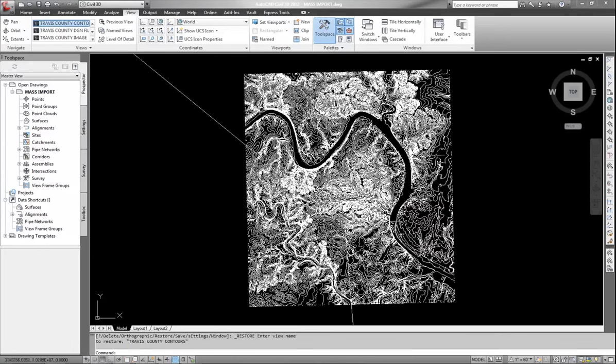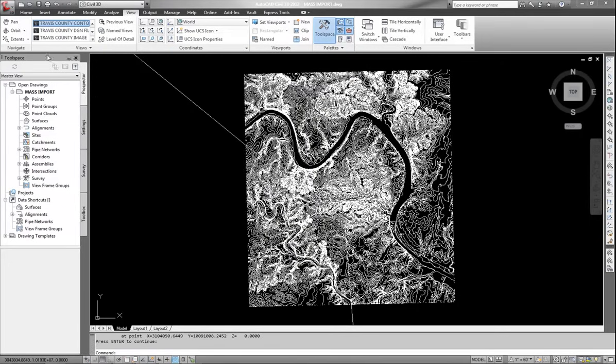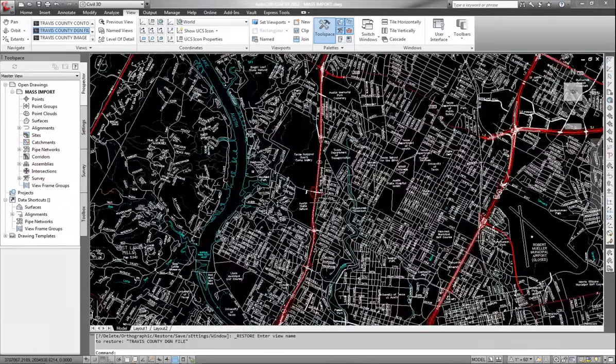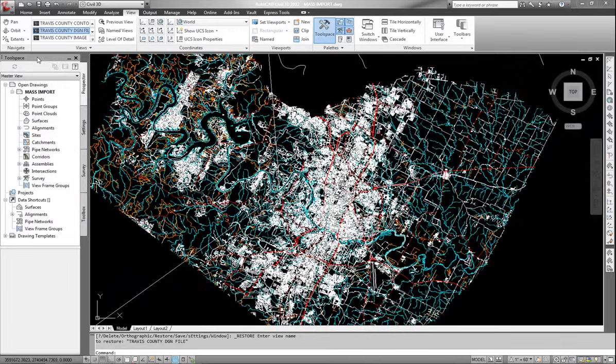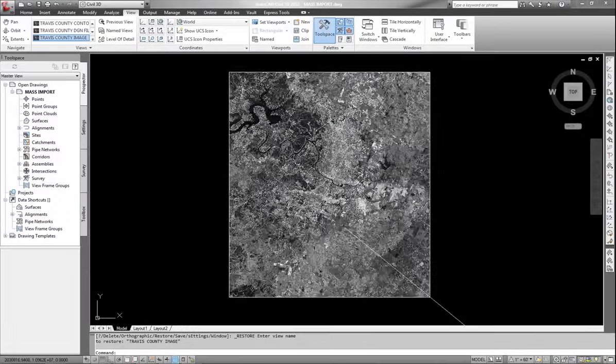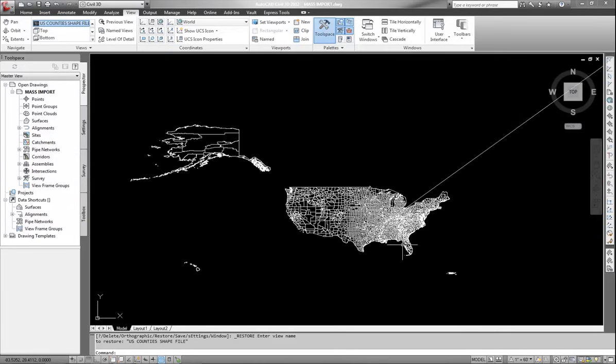One endpoint I have some contour data. This was imported by a shapefile, and if you look at any of these contours, no elevations to them. I'll talk about how to resolve that later. I also have a DGN file, a MicroStation file, that was imported, and this has roads and rivers and so on. I also have a raster image file, a TIFF file of the same county. All these are the same county, and I have a US map showing the county map. It's a county map of the US, of all the counties in the US.